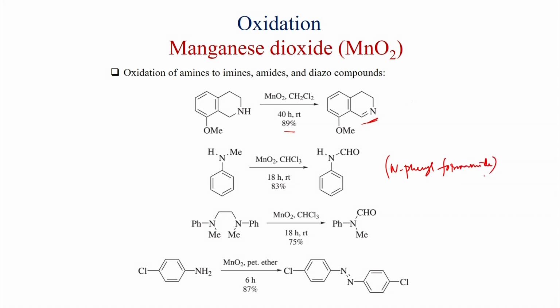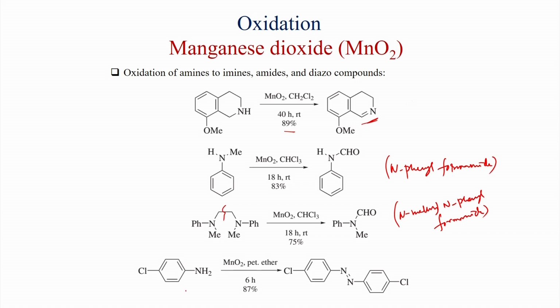So N-phenyl formamide is formed when N-methyl aniline is treated with manganese dioxide, and when a tertiary amine is present with manganese dioxide, then cleavage of the C-C bond happens along with oxidation to the aldehyde. So you get N-methyl N-phenyl formamide. That means when a secondary aromatic amine is used with MnO2, the formamide motif is formed.